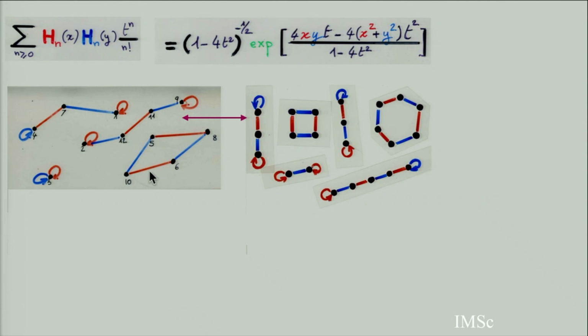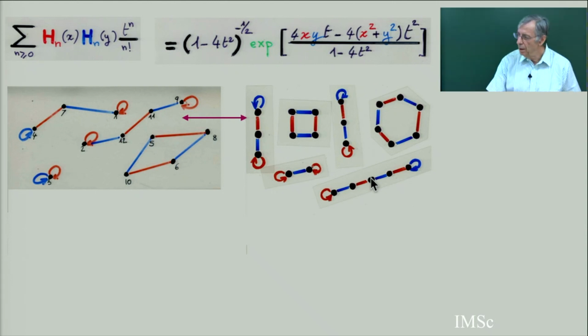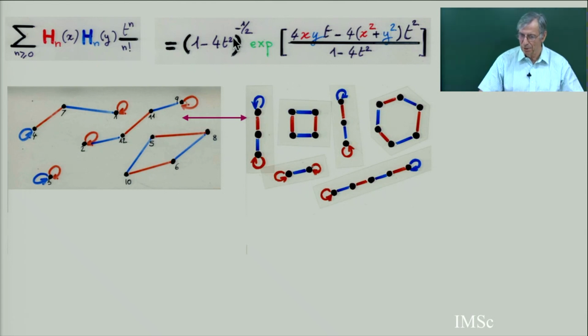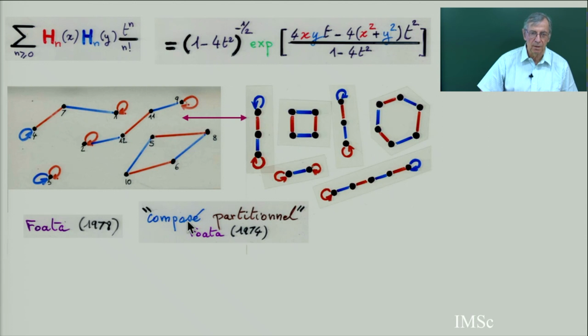And so the proof of the formula is that this is the left-hand side, superposing 2 slides, and this is the right-hand side. This is an exponential, an assembly of cycles. You have to see that the cycles are not oriented, and these 3 terms here are the chains. And we have to understand what it means, because 1 over 1 minus t is the generating function of permutations, and 1 over (1 minus t) power alpha is the generating function of permutations according to the number of cycles. This is very important in all this chapter.